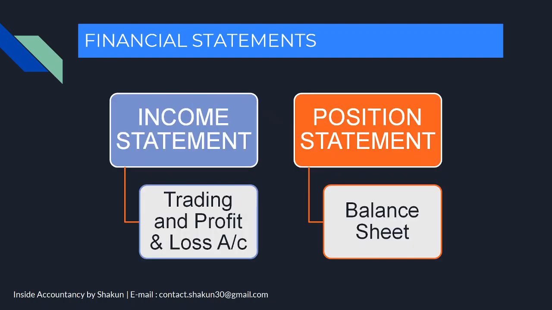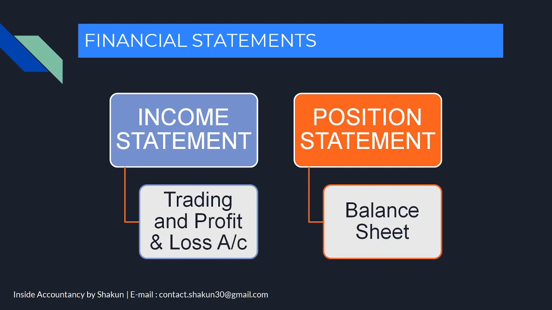The next term is financial statements. Financial statements are presented in order to ascertain the profit or loss or to show the financial position of a business concern. Financial statements are of two types, income statement and position statement. As the name itself is suggesting, income statement tells us about our income. So income statement involves the preparation and presentation of trading and profit and loss account.